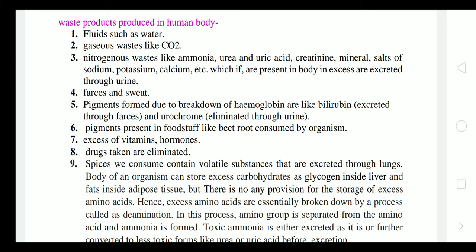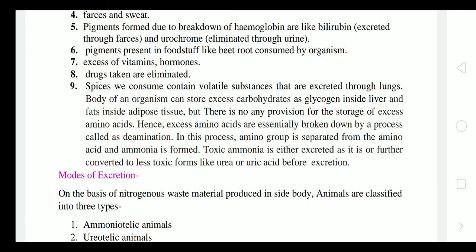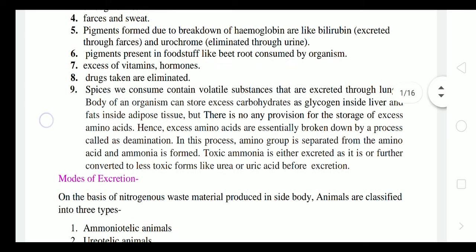All are inorganic material which are formed in this process and present in the body. Excess amounts are excreted through the urine. They are required by the body within a specific limit, but if they exceed the limit, then it is fatal, poisonous, toxic to our body, so it must be removed. Then feces and sweat. Feces is the digested material, and sweat also contains waste material like urea and nitrogenous waste, that's why it smells bad.